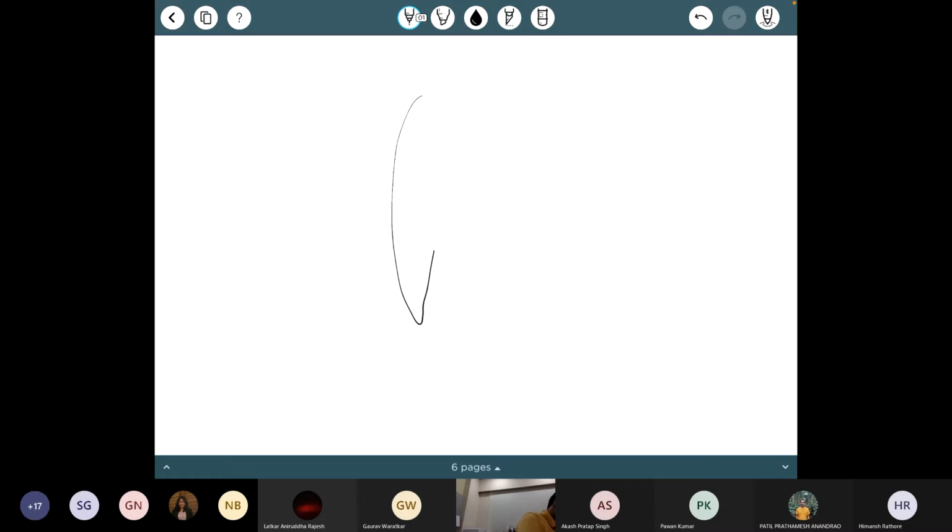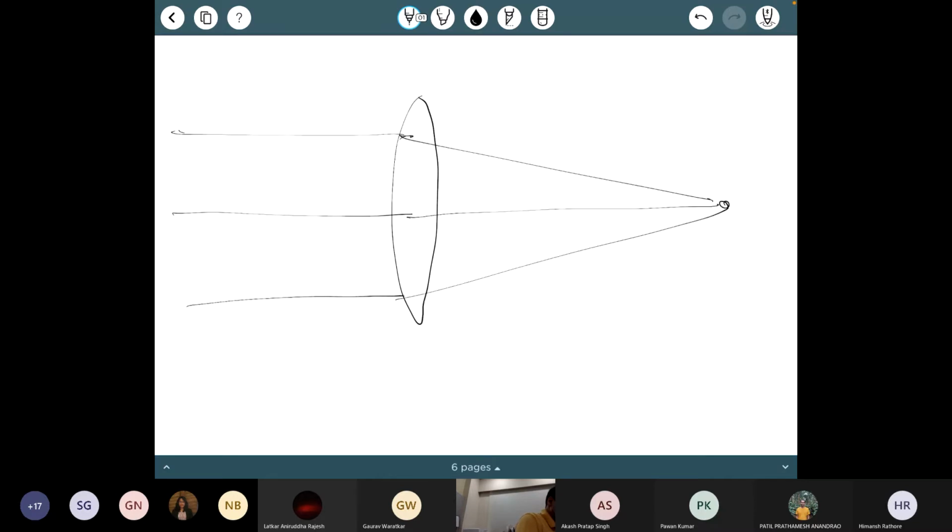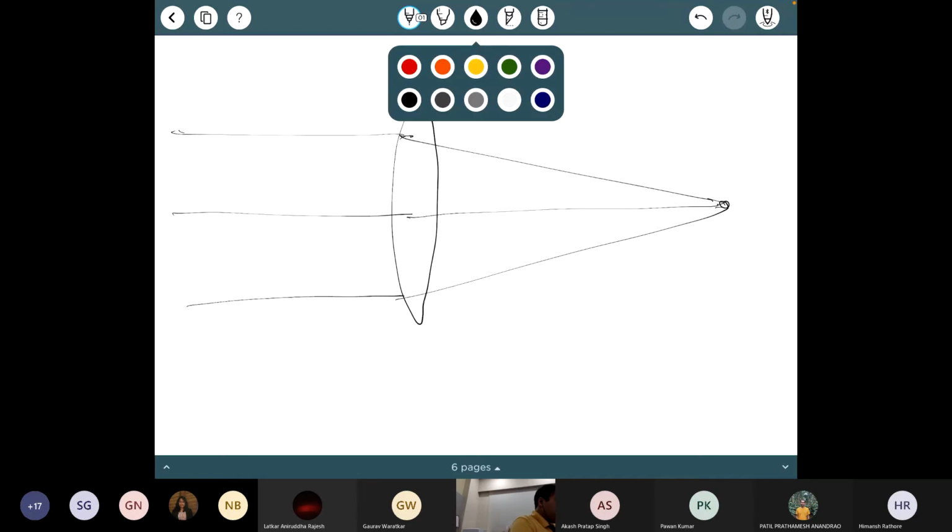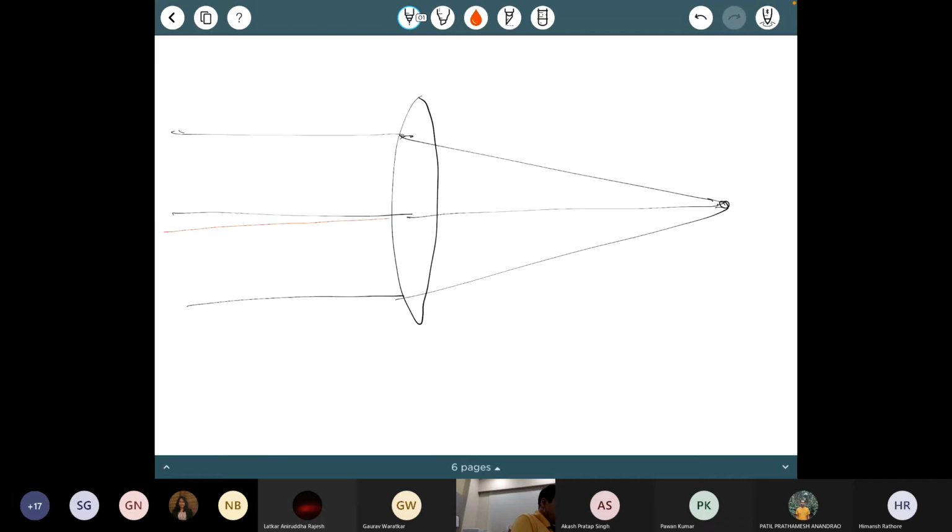So I have my lens, and if I have rays that are coming in parallel to the principal axis, they are going to get focused here. Now I'm going to take different rays which are coming from slightly away from the principal axis, at some angle. The central ray still goes straight.